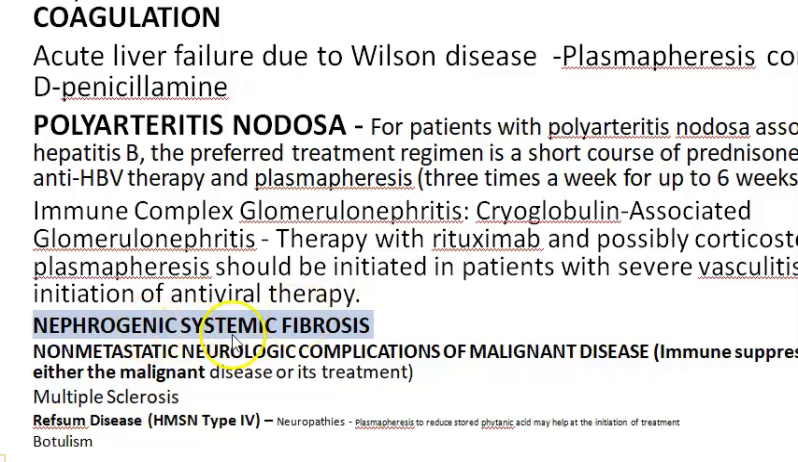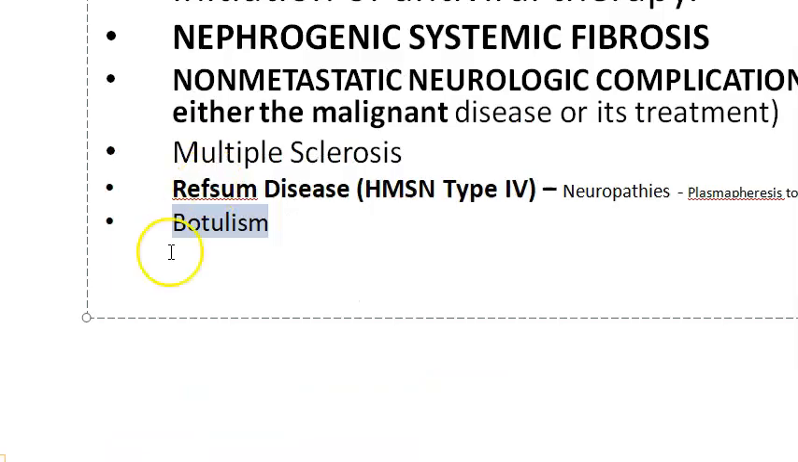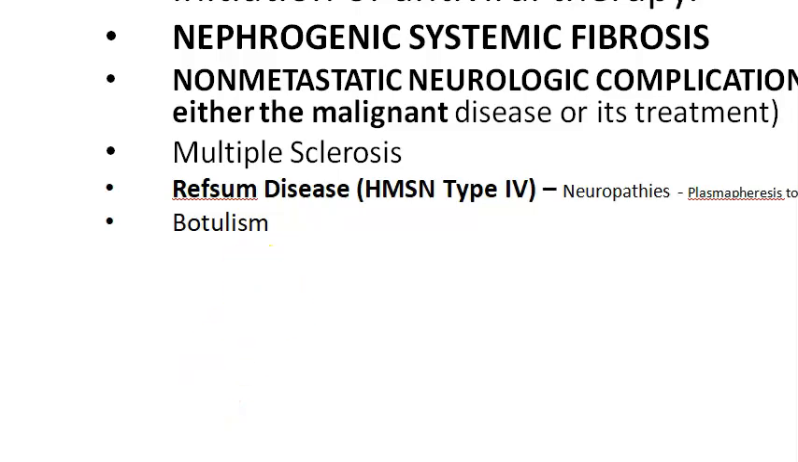Okay. Some nephrogenic systemic fibrosis. Again, you can remember something to do with kidney. Nephrogenic systemic fibrosis. Non-metastatic neurologic complications of a malignant disease. Okay. But this is a non-metastatic neurologic complication of a malignant disease. Then multiple sclerosis. Again, autoimmune condition. Refsum disease, neuropathy. Botulism. Again, this is toxin, right? So I'm thinking botulism maybe because of toxin.